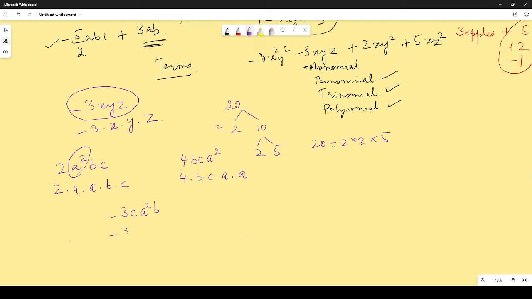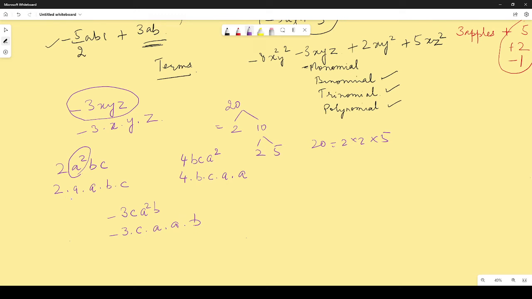Now what about minus 3 c a square b? Minus 3 into c into a into a into b. Yes, this is how we split it. Absolutely correct.